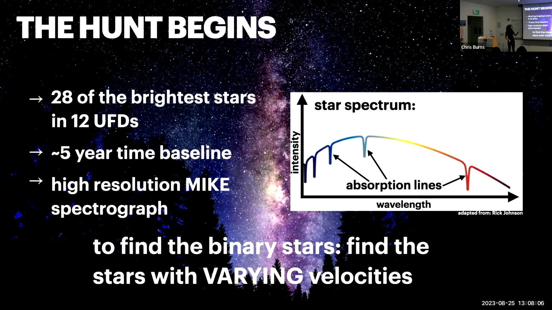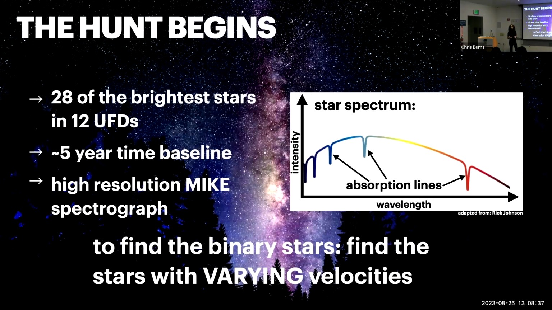We took the observations over approximately a 5-year time baseline so that we could have an accurate amount of time to test for this velocity variability. And we took our data from the high resolution MIKE spectrograph. We got spectra for each observation that we took, which looks like this little plot over here, where it's essentially the intensity of the light, or the flux of the light coming in, with dips in that called absorption lines that show us what wavelengths that light is being absorbed at in the gas of that star.